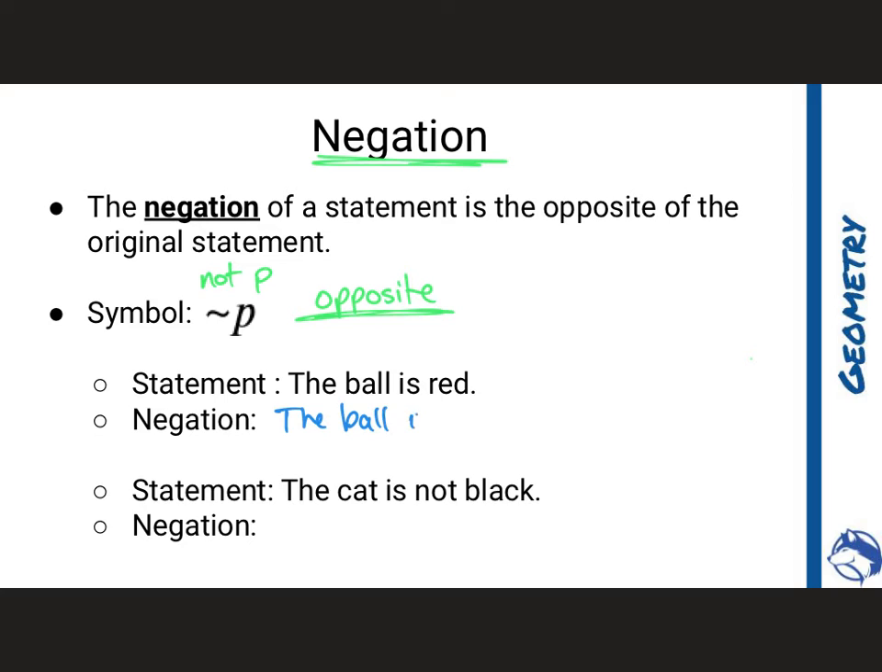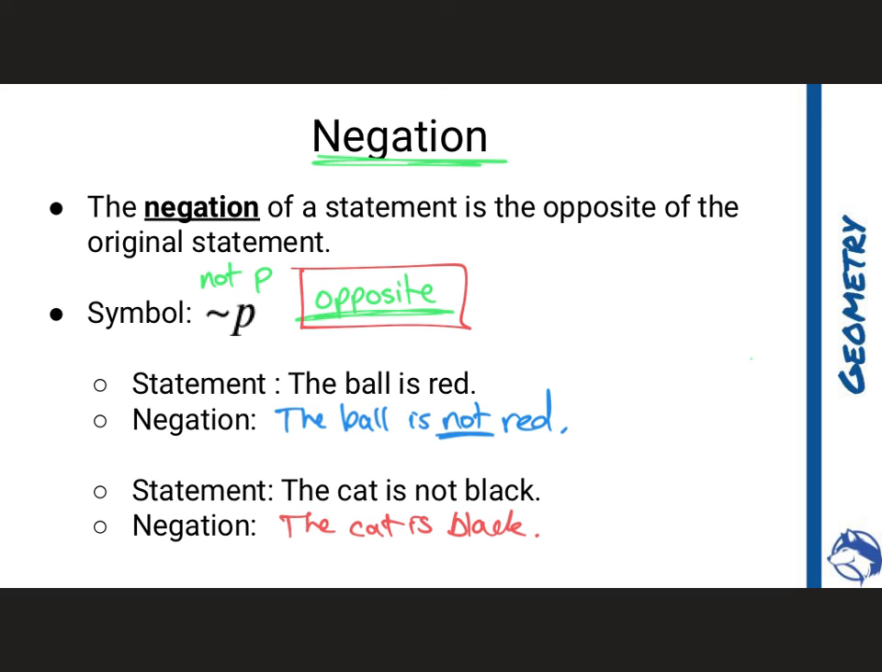So if I were to say that the ball is red, the negation of this would be that the ball is not red. That's the important piece we're adding in: it's the opposite, which means that it's not red. Now it can also get a little tricky. If this says that the cat is not black, well, the opposite of this is the fact that the cat is black. So whatever it is, it's just the opposite of what's going on, and that's what this means. It's not what is happening, or it's the opposite.